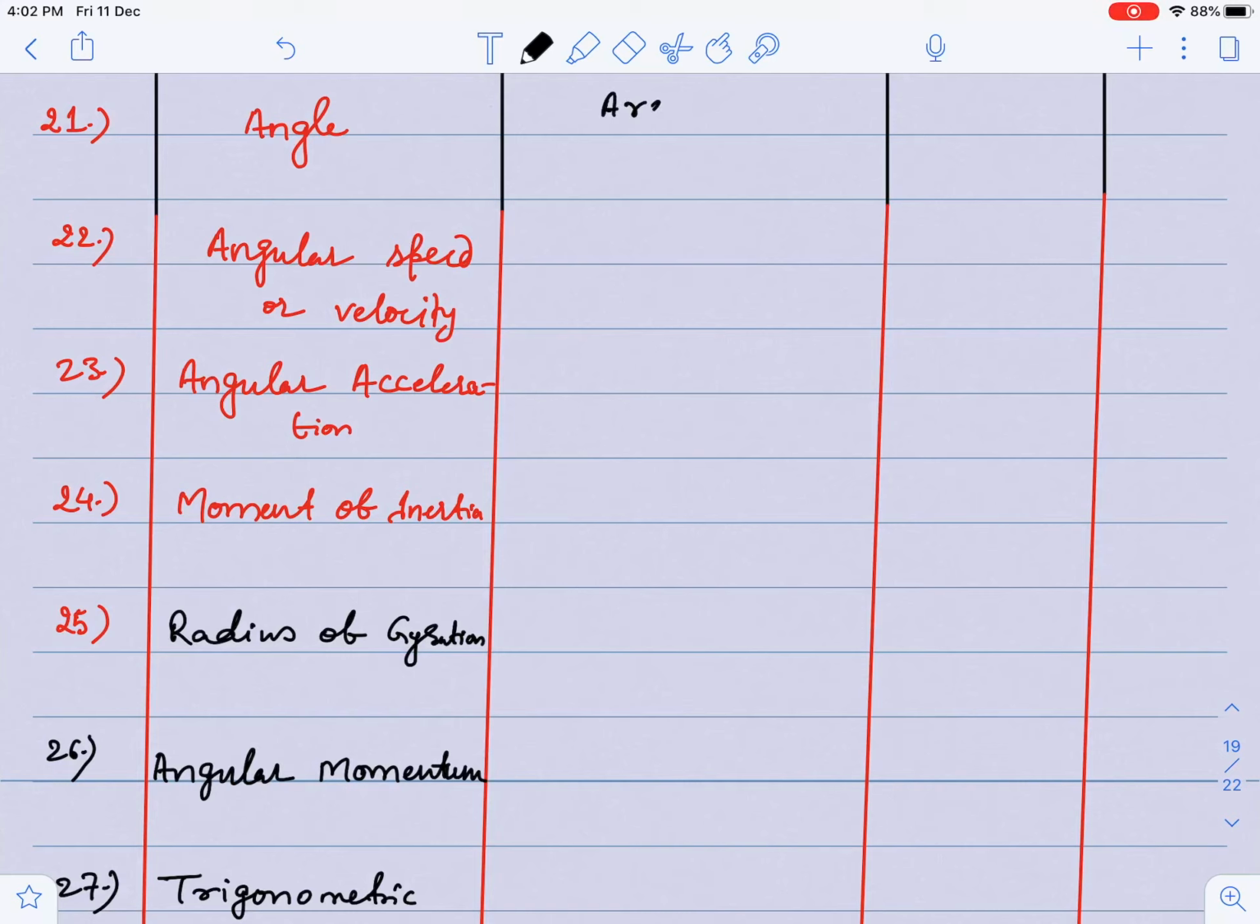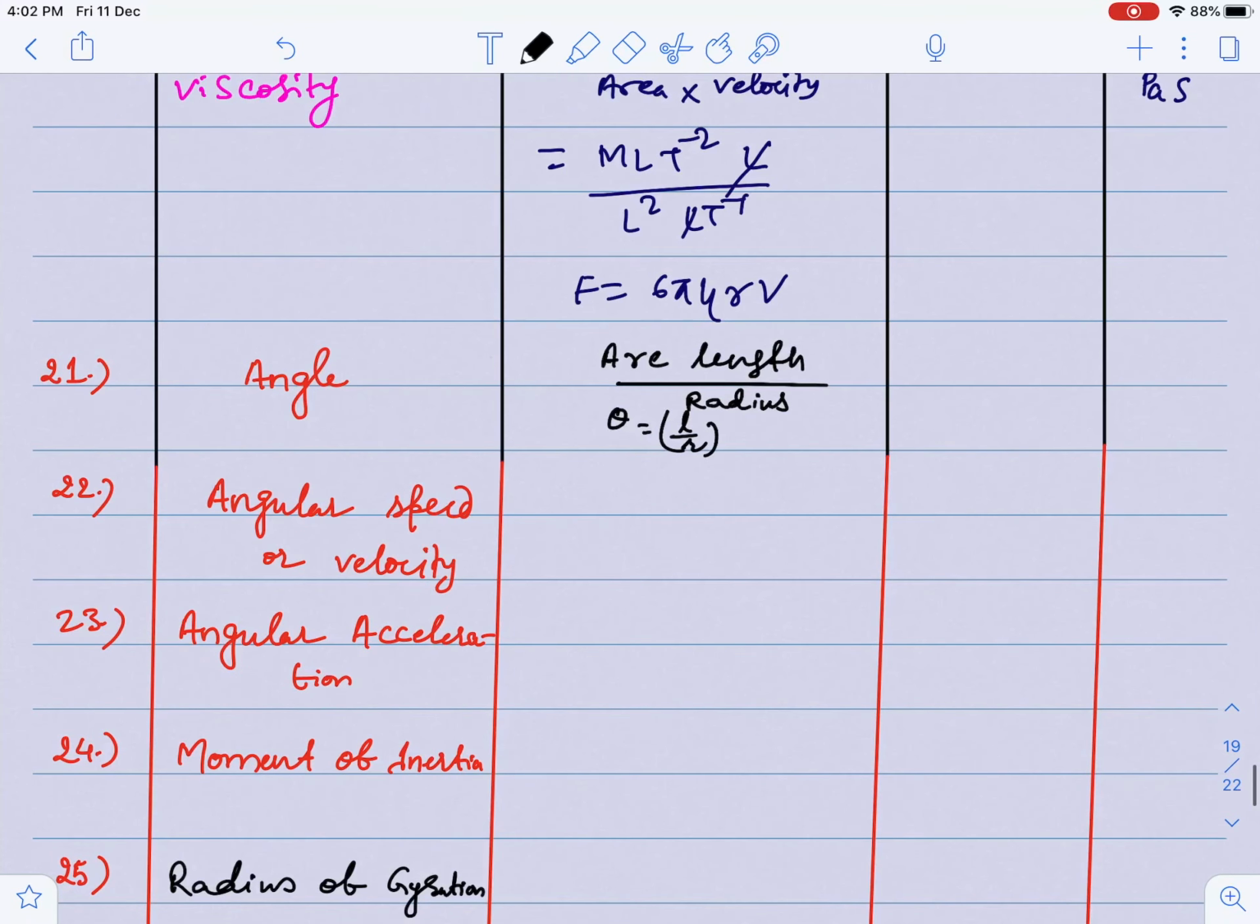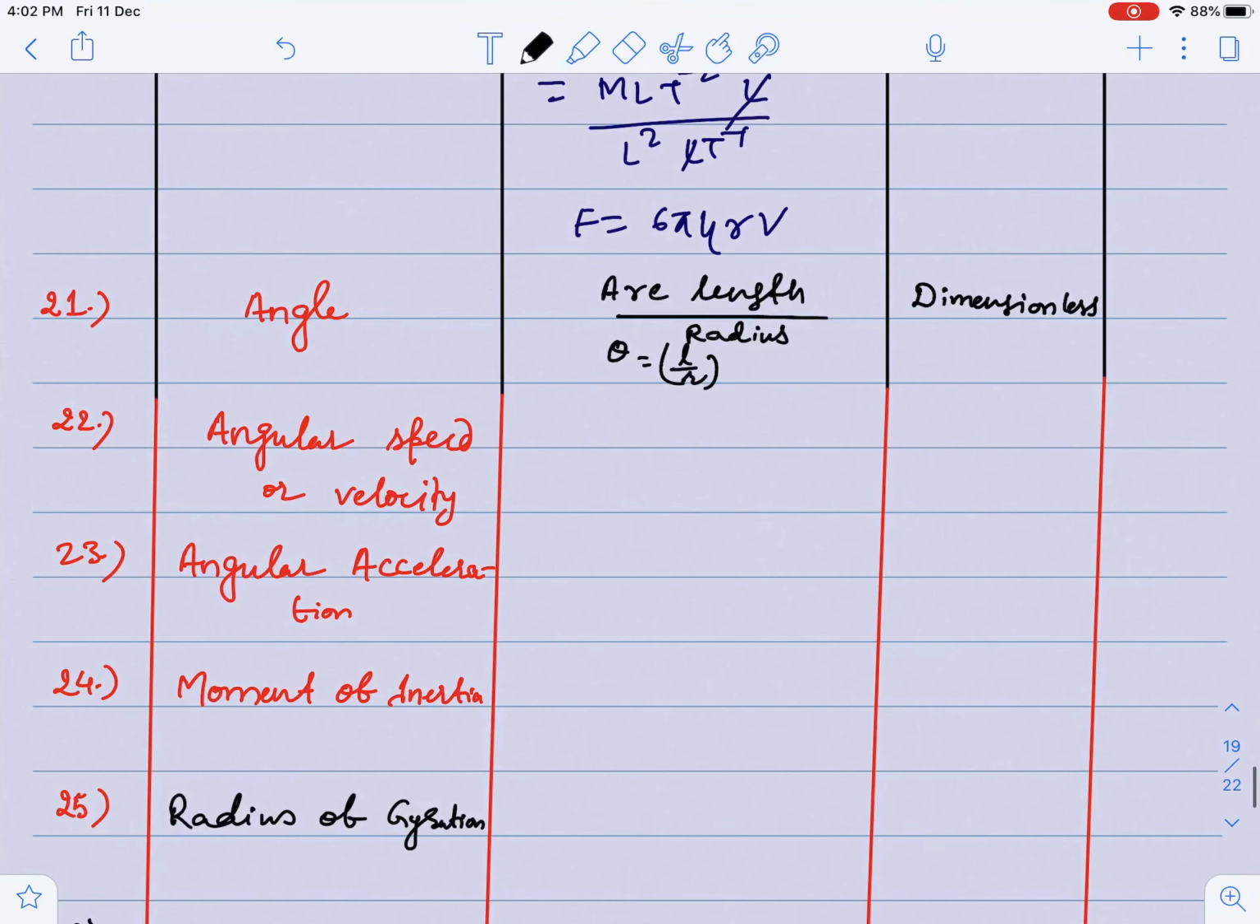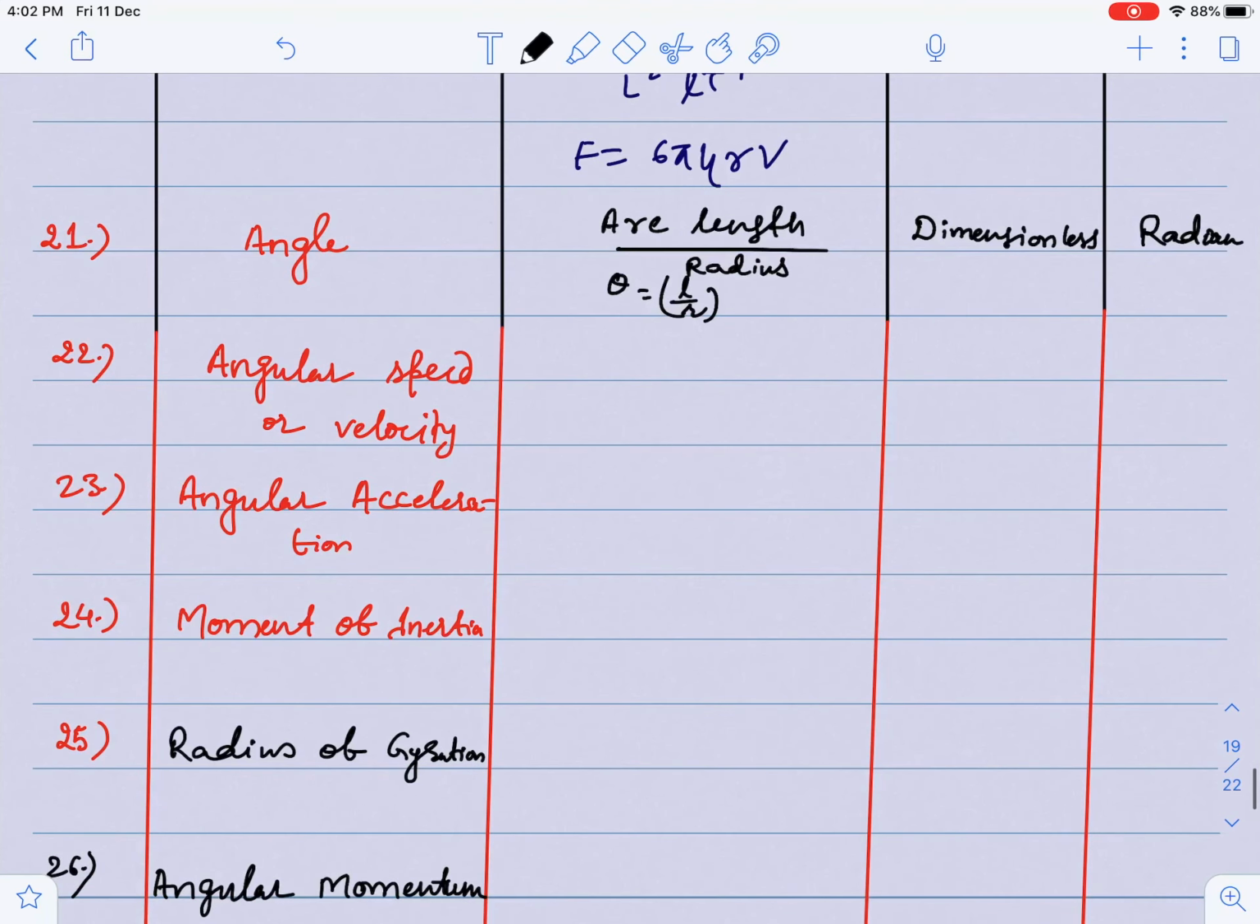So 21, I have taken angle. You know that angle theta can be written as arc length upon radius. Theta is equal to L by R. This is a length, this is also a length, so I can say that this is a dimensionless quantity, guys, because length upon length cancel out each other, and the unit is radian. Angle theta's unit is radian.